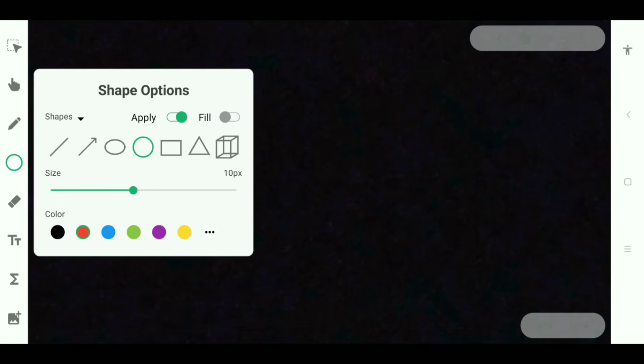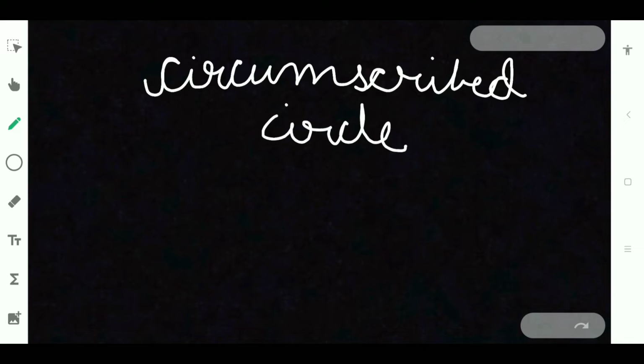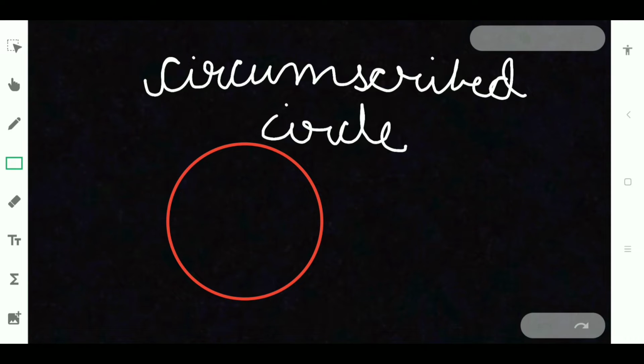And next we are having another term, that is circumscribed circle. What is meant by circumscribed circles? So when a circle is drawn and in that any polygon you take, any polygon is there and its sides are touching the circle.